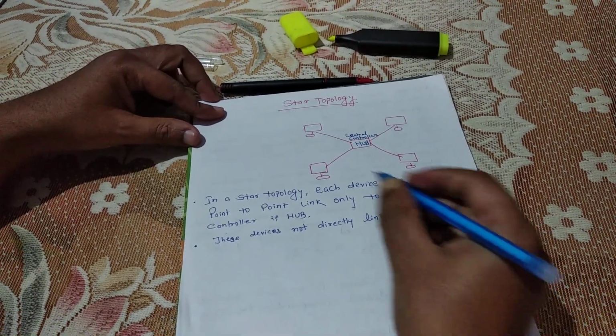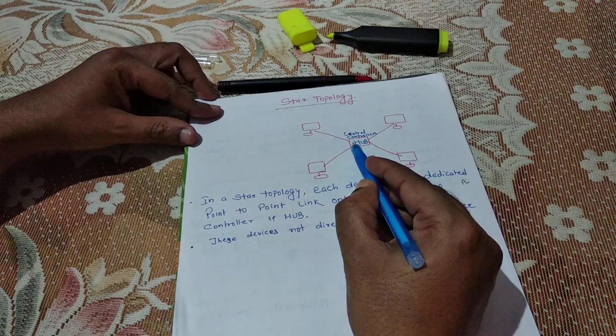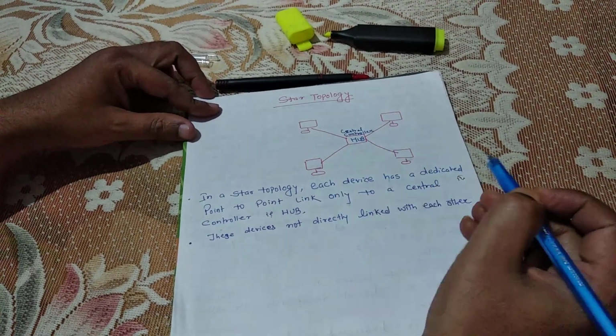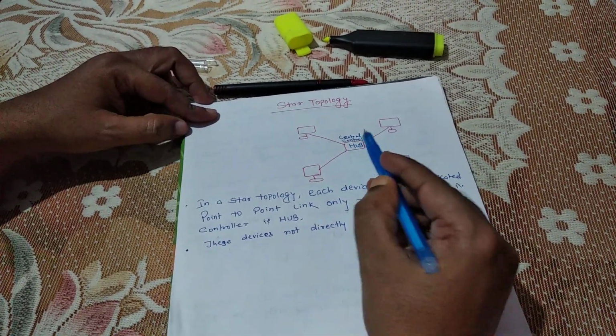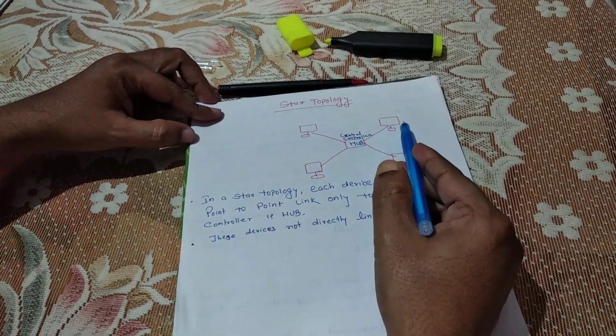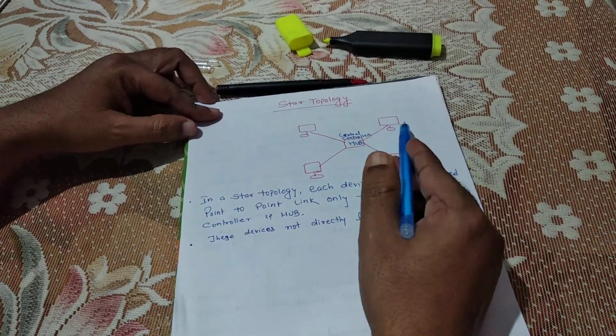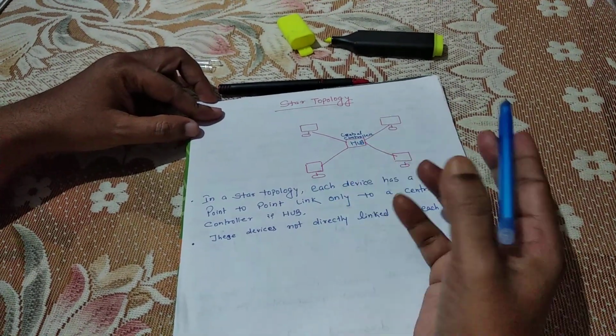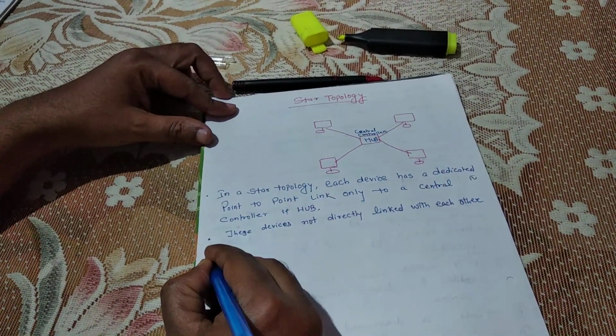They connect with the central controller, and through that central controller they pass their data to the recipient or the receiver.